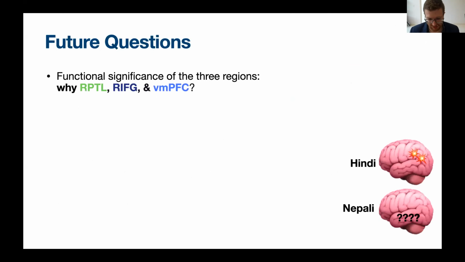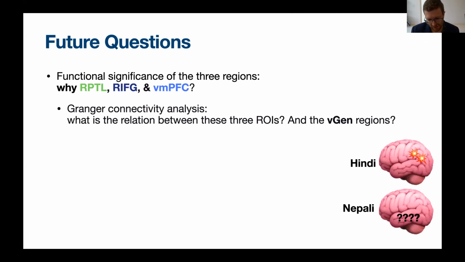Some future questions: why these regions, right? I was frankly surprised that we found all these right regions were implicated. I don't have a story for this. One thing that we want to do next is look at the relationship between these regions and do some kind of connectivity analysis between those regions and the verb gender regions. As I mentioned, this is also part of a larger project.